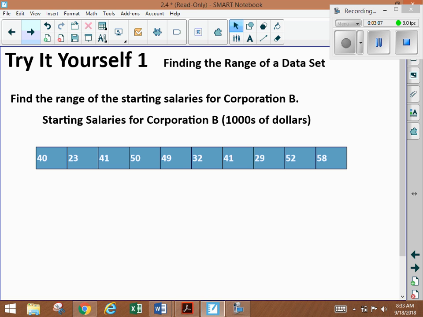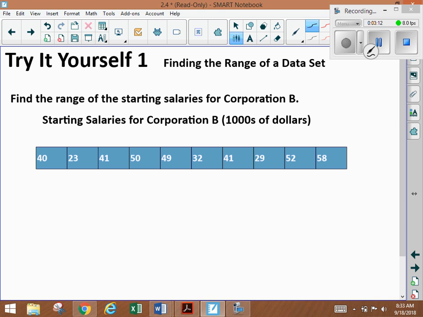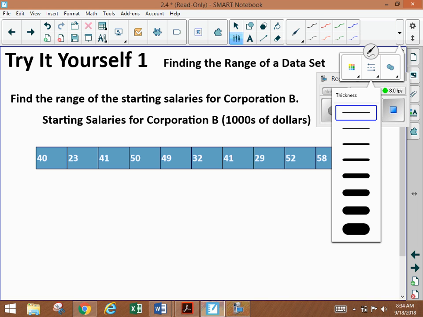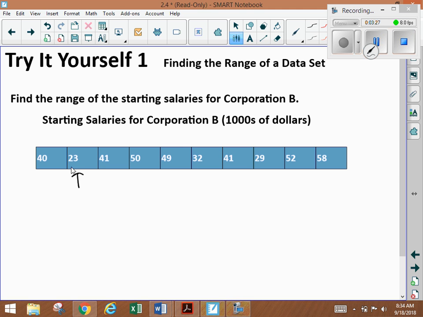Okay, so let's try one ourselves. Well, the most important part is interpreting this data in context. That's kind of the point of what we're doing. We don't have to arrange it. We can try to find our lowest value and our highest value. It looks like the lowest value is 23. The highest value, 58 it looks like. So this is our min. This is our maximum.